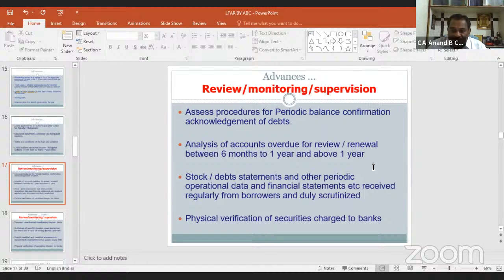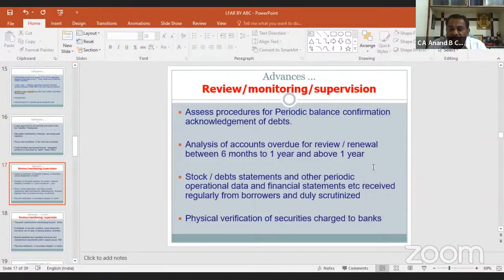We are not bothering about the renewal or review. Many a times, number of cases pending for renewal, number of cases pending for review, and these will affect the NPA categorization. Please look in this item in detail.